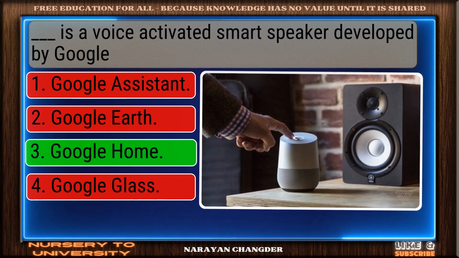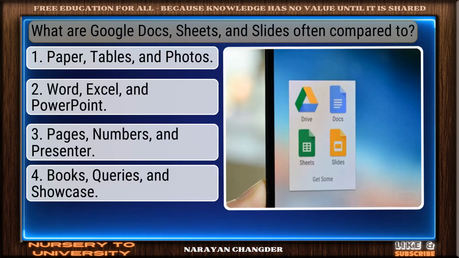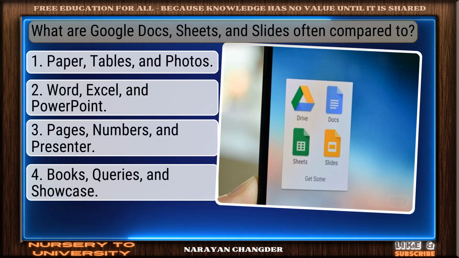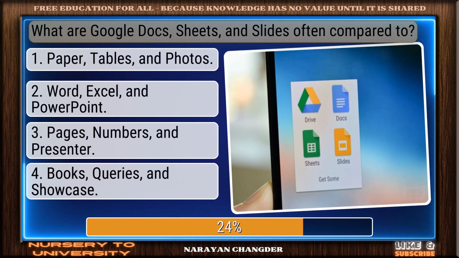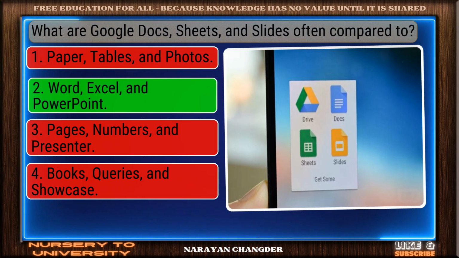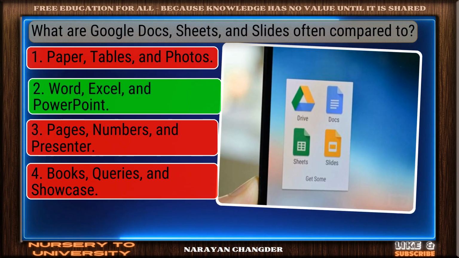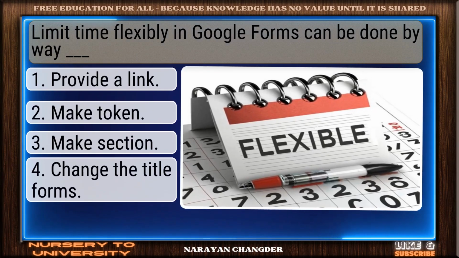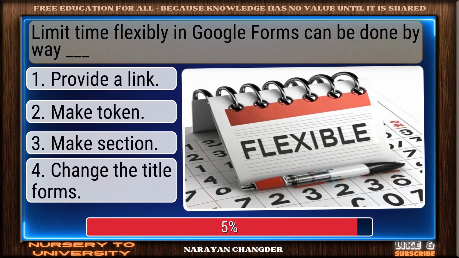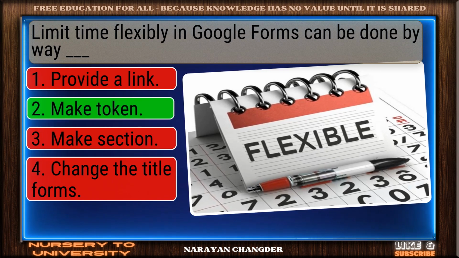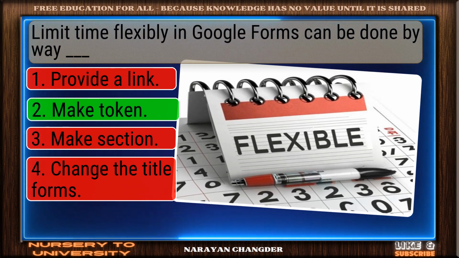Perfect. Google Home is the correct choice. What are Google Docs, Sheets, and Slides often compared to? Correct. Word, Excel, and PowerPoint is the right answer. Limit time flexibly in Google Forms can be done by way dash. Strong choice. Make token is the right answer.